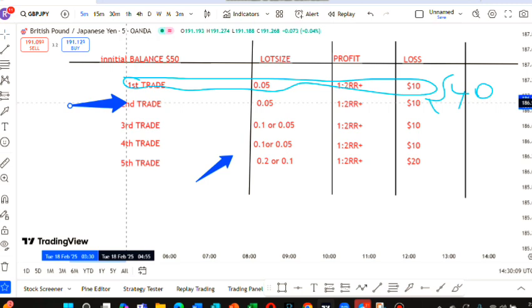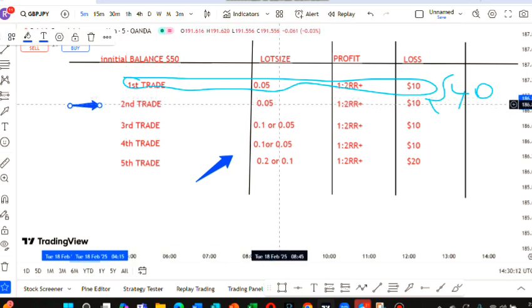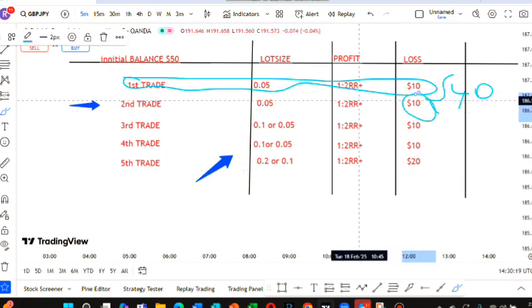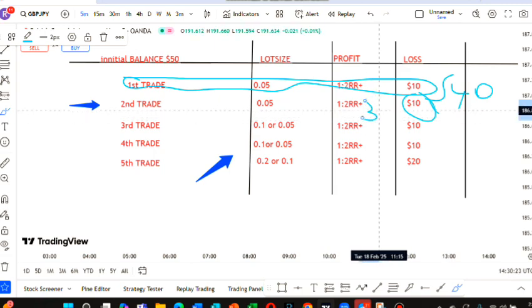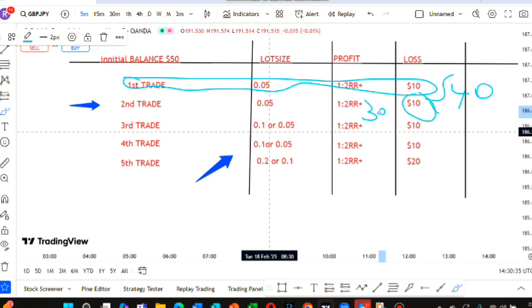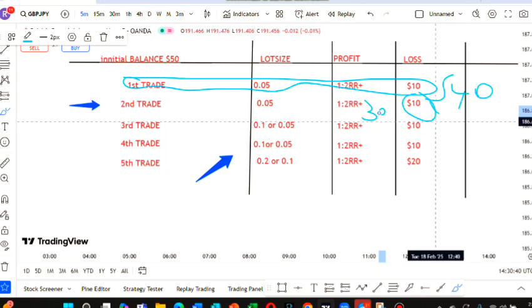So this is the second trade. We shall be risking $10 and making, let's say, $30. If we make $30 in this account, we shall increase our lot size on our third trade to 0.1, hence risking $10.